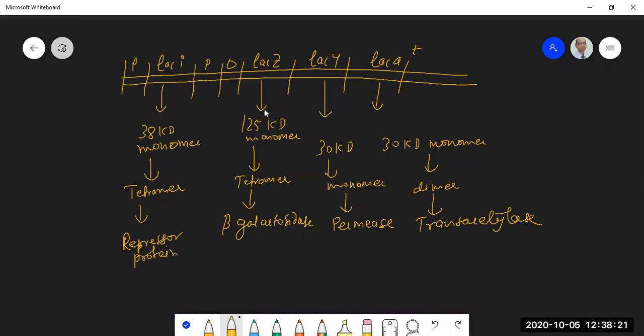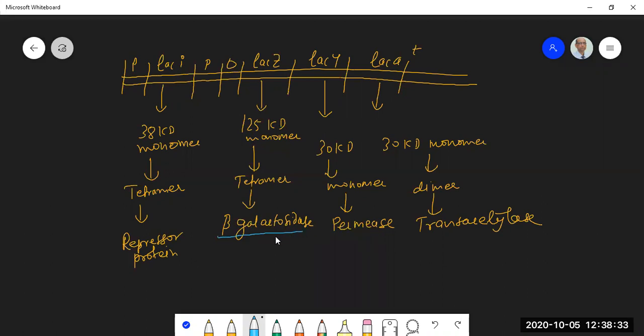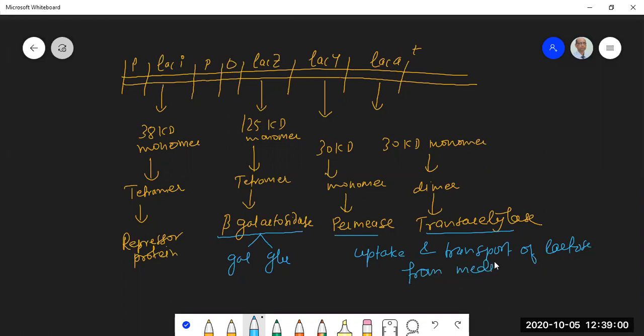All right. So these are the three structural genes. They code for these three proteins: beta-galactosidase, which is an enzyme which will catabolize lactose into its constituents, galactose and glucose. Permease and transacetylase are responsible for uptake and transport of lactose from the medium to the bacterial cell.